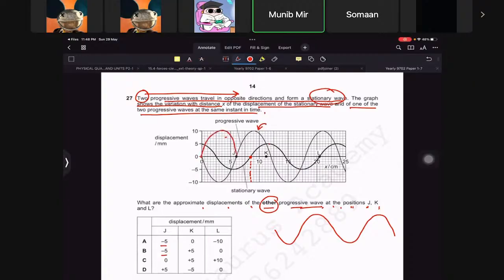But they ask what should be the displacement at this point. That's what they're asking actually, of the other wave. So if I draw this wave right here, at J its displacement is coming as 0. But why 0? This is interesting.